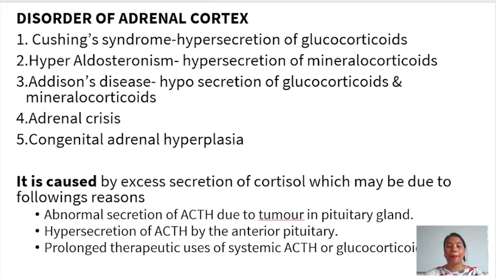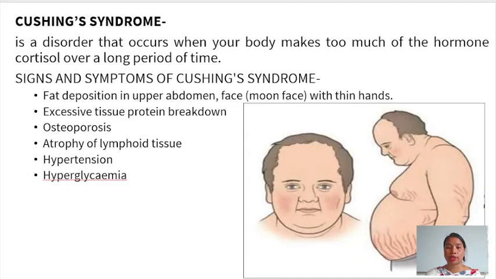It is caused by excess secretion of cortisol, which may be due to any one of the following reasons: abnormal secretion of ACTH due to tumor in the pituitary gland, or hypersecretion of ACTH by the anterior pituitary gland, or prolonged therapeutic use of systemic ACTH or glucocorticoids. So we will see what is Cushing syndrome. Cushing syndrome is a disorder which occurs when your body makes too much of the hormone cortisol over a long period of time.